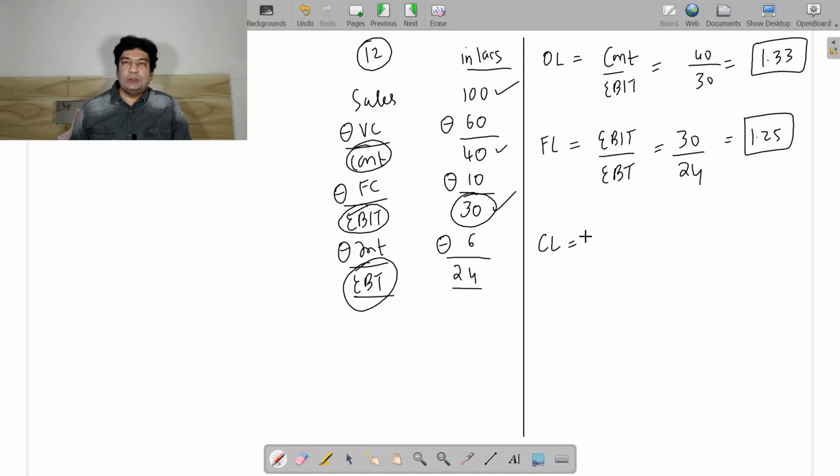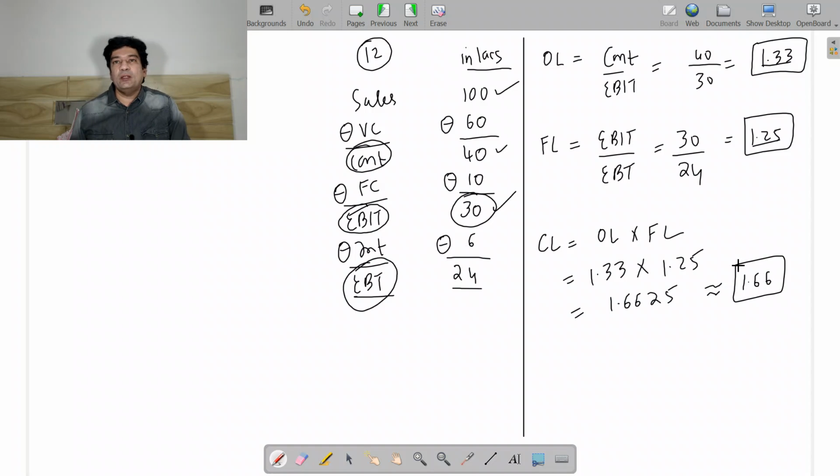Combined leverage you can do by two formulas. Operating leverage into financial leverage you can multiply. So 1.33 you can multiply with 1.25. 1.33 into 1.25 is 1.6625, which I can approx to 1.66. This is my combined leverage.